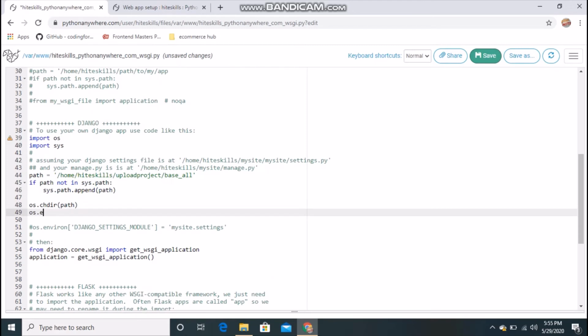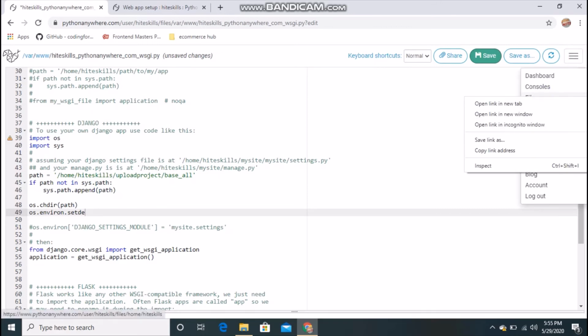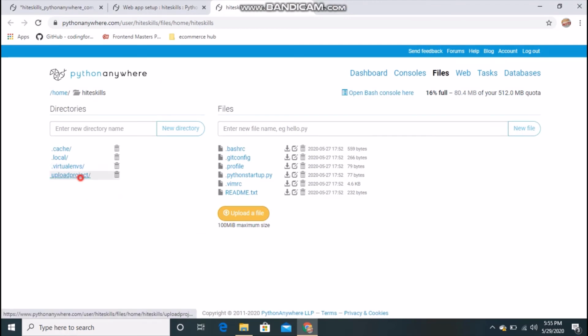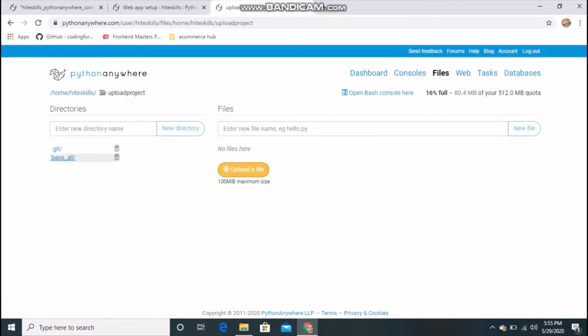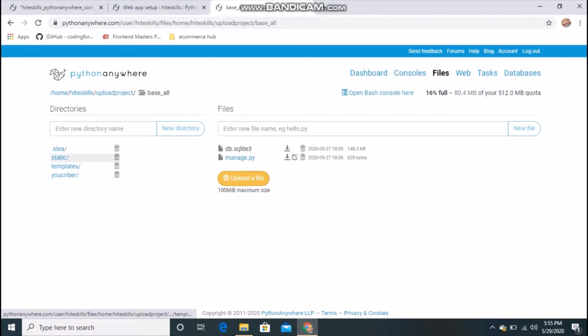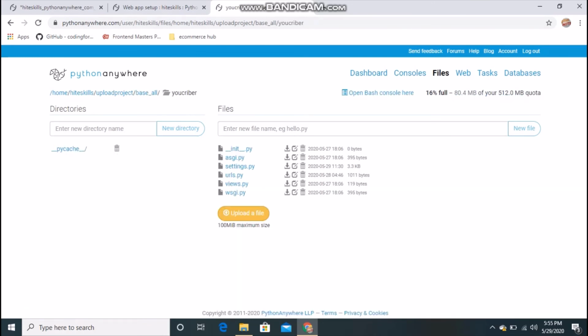Similarly, os.environ.setdefault. If you wonder where this line is coming from, go to your project files, and it will be easy for you to do the same thing. Navigate to your project, and inside the main project, where we have settings.py.